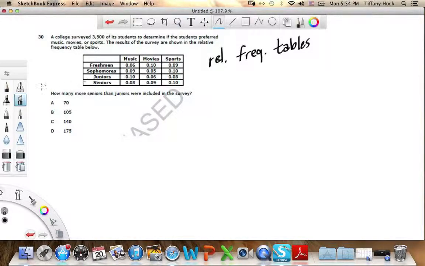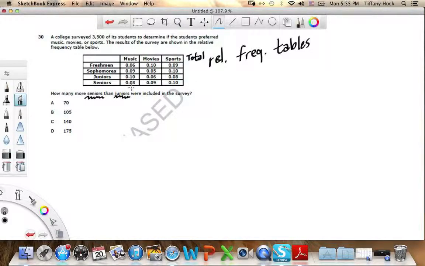Okay? So we look at the question, and it says how many more seniors than juniors were included in the survey. It's talking about seniors as a whole, not seniors who like music, movies, or sports, but all of them together, and juniors as a whole. Sometimes they'll have totals already listed for you, sometimes they won't. In this case they don't have totals listed. So we're going to add a column here for total to total up what percentage are seniors and what percentage are juniors.